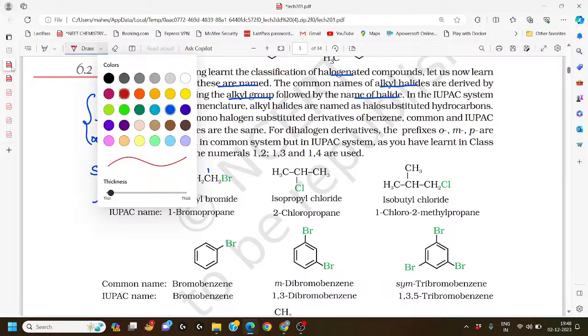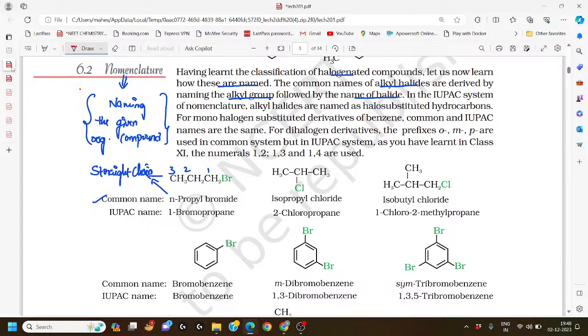According to the given concept, for the common name, we observe that the straight chain is taken from the hydrocarbon part, the alkyl group. Here we observe CH3, CH2, CH3. Instead of CH3, we have CH2, CH3.